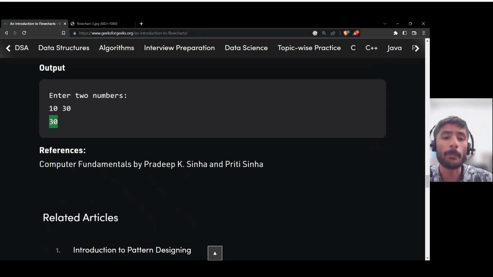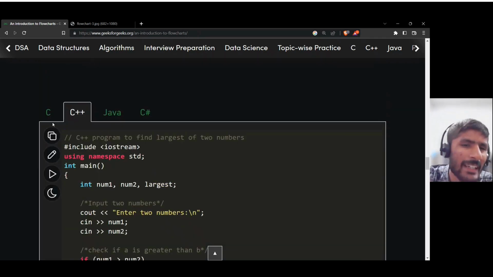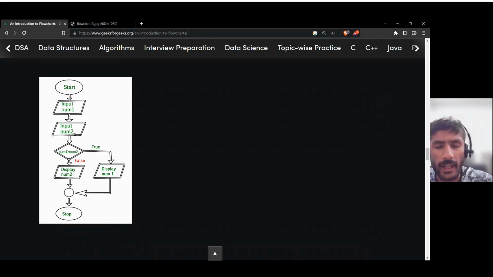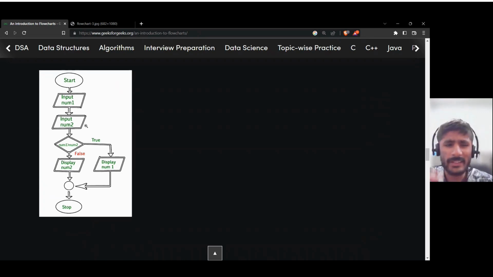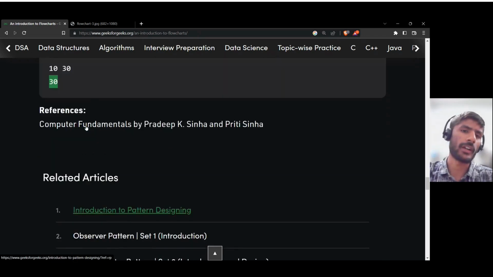But a programmer's job, a problem solver's job, is to create this algorithm in his or her head, write it down on a piece of paper, and represent it diagrammatically for clear understanding, so that you can communicate easily with other people, because a computer can't understand it. You can't draw this diagram and send it to the computer; it's never going to understand it. Got my point? So this is what we call a flowchart.